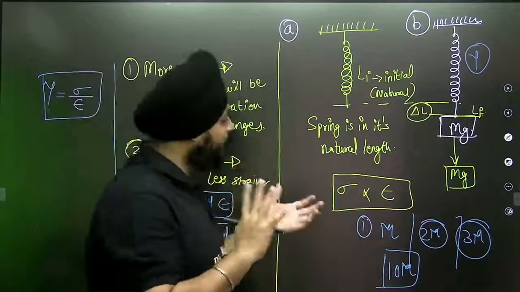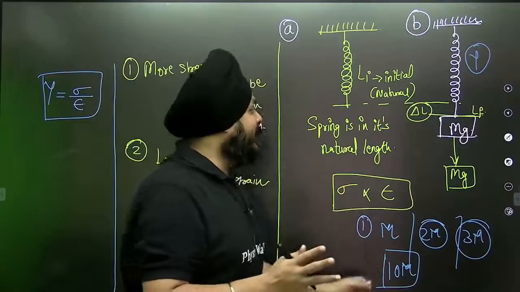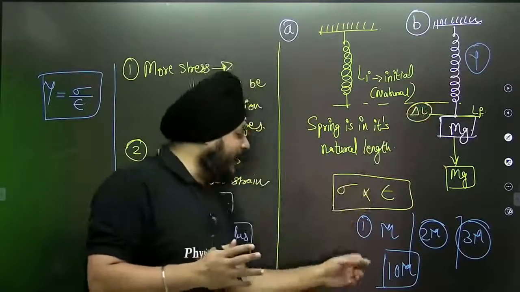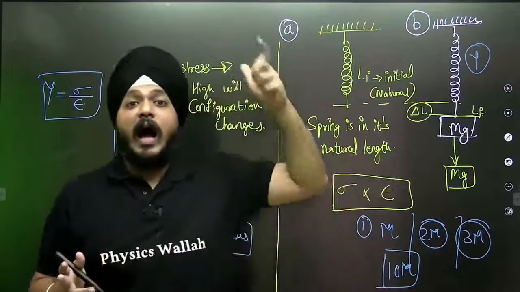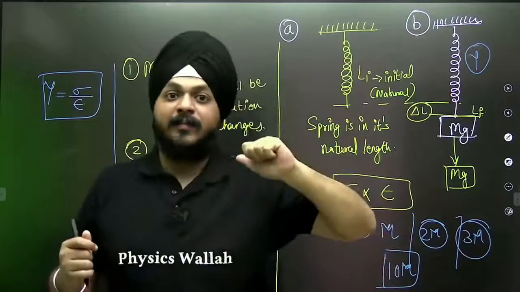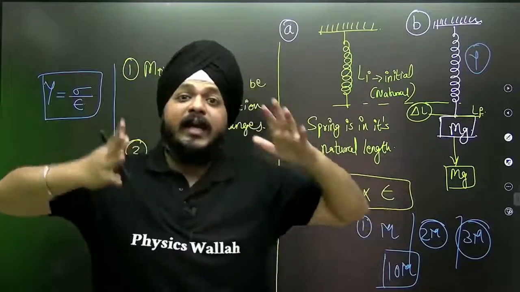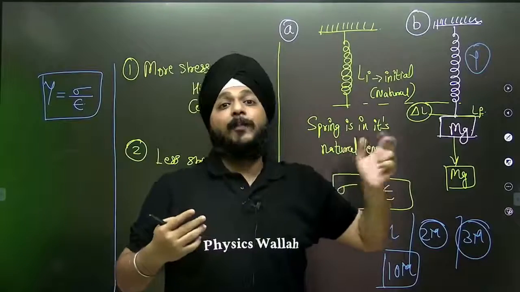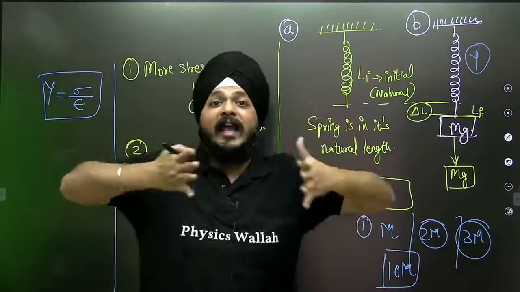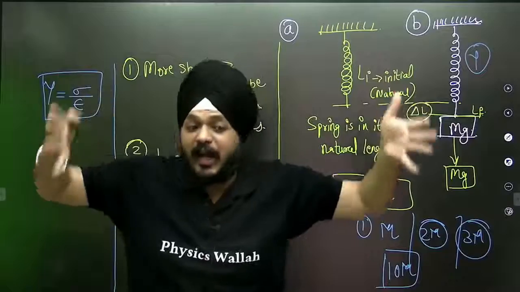There is a difference. So whether this spring is capable of holding the 10 meter mass or not, it completely depends on the nature of the spring, how the spring is, and up to what limit it is able to produce the stress, up to what limit it can change its configuration.